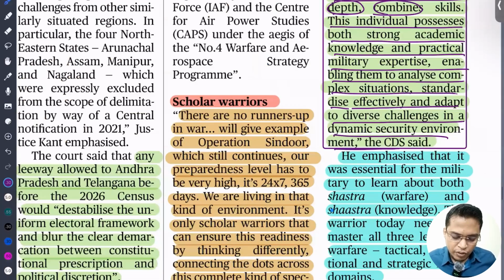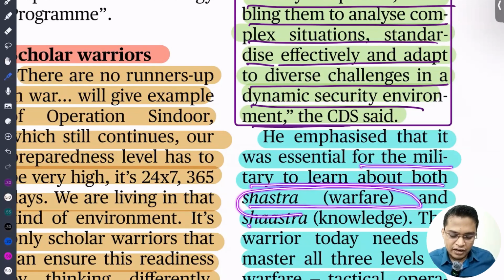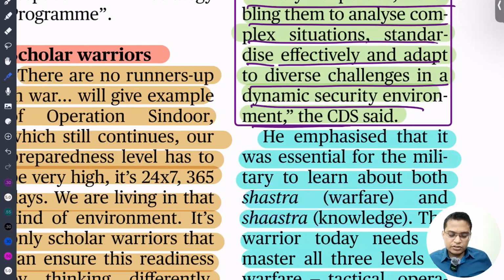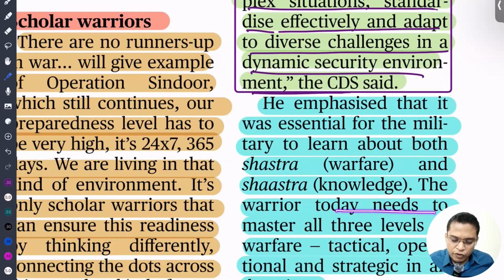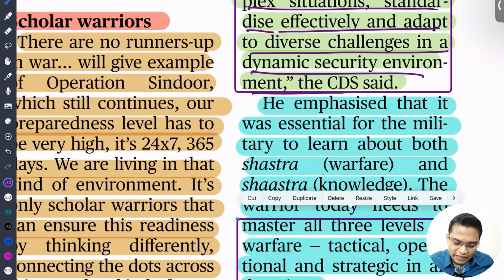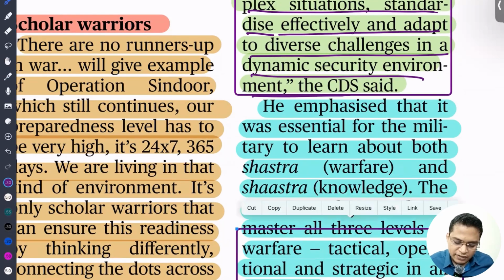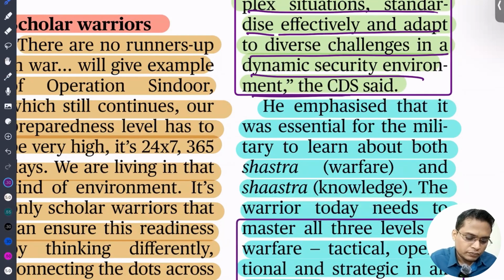Emphasize that it is essential for the military to learn about both shastra, meaning warfare, and knowledge. Our military needs to learn knowledge and warfare, and we need to blend them and develop new tactics. So today needs a master of all levels of warfare: tactical, operational, and strategic. So warfare can be at three levels: the tactical level, the strategic level, and the operational level. Okay, chaliए.